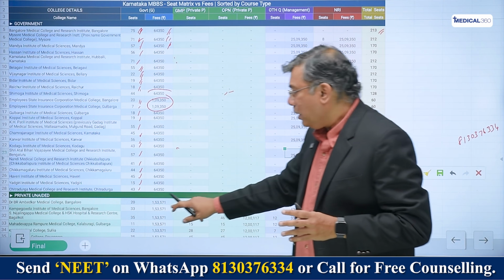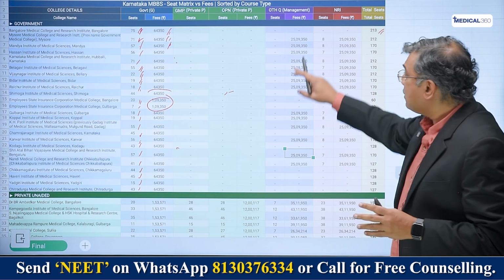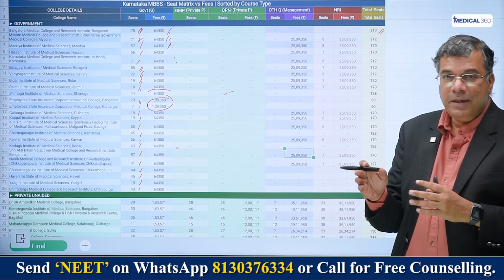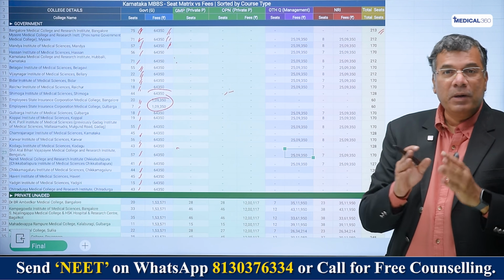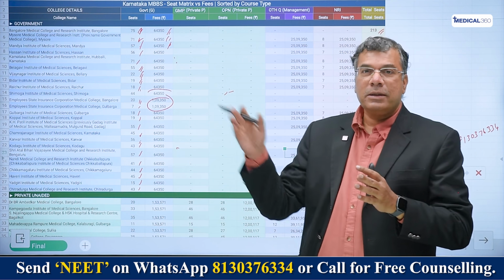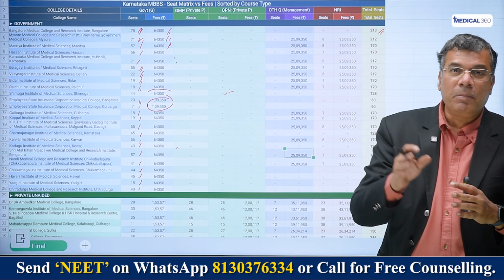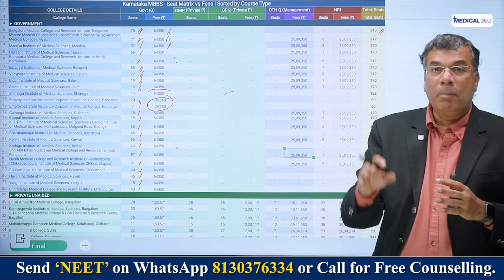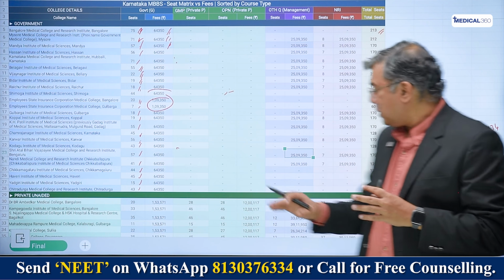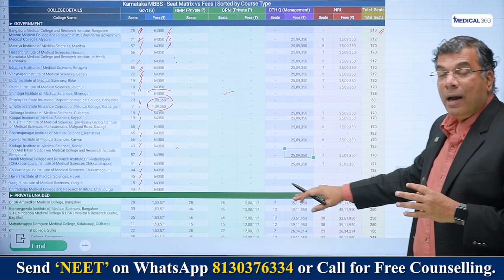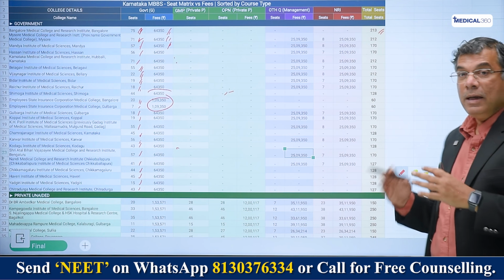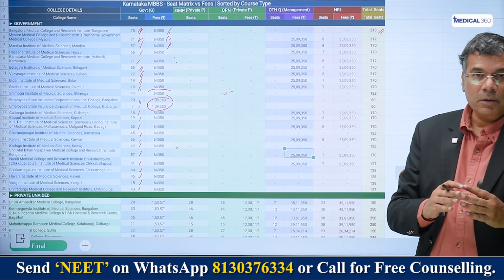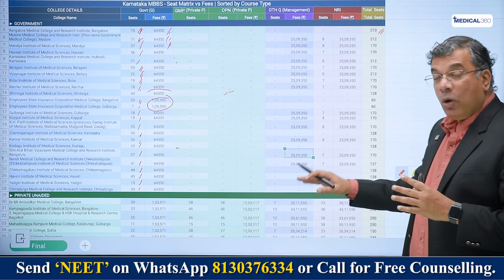Because one, you have government quota. Then you have the state quota, where students within the state will be paying slightly higher fees, but the rank would be different for them. Then people from outside the state who want to apply only into the state private medical colleges will also be paying a similar fee to the private quota, but the number of seats are also allotted for them. And most importantly, you also have the management quota fees and the NRI quota fees. So you suddenly have 5 ranges of fees when you come to private medical college in the state of Karnataka. Right. So we'll also talk about that.